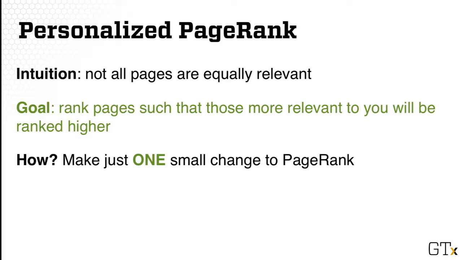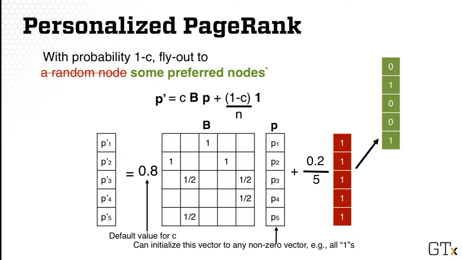Fortunately, we only need to make one small change to the PageRank algorithm. Specifically, all we need to change is the all-one vector. This is a reminder of what we saw previously, where the red vector is the all-one vector. And that is also the reason why we get the same PageRank scores no matter who runs the algorithm. So now suppose we want to compute this relative PageRank score, or personalized PageRank score, for you, where you are only interested or mostly interested in sports websites.